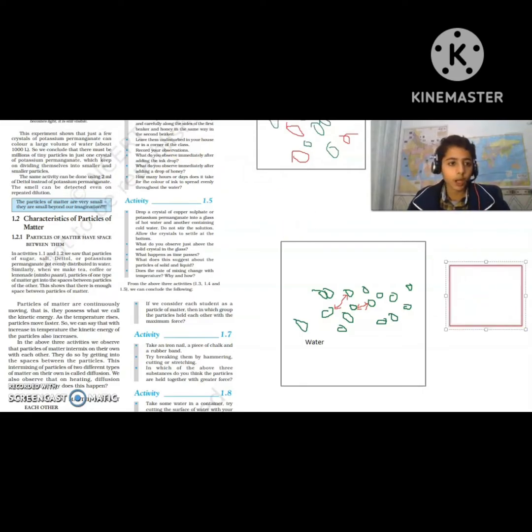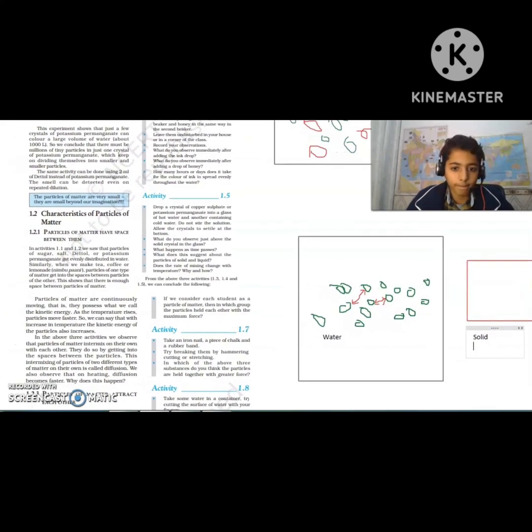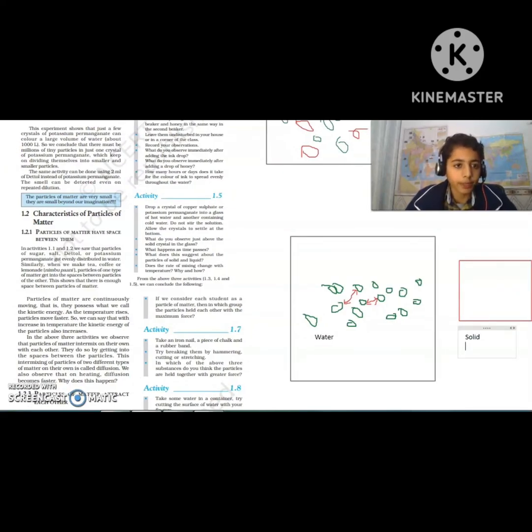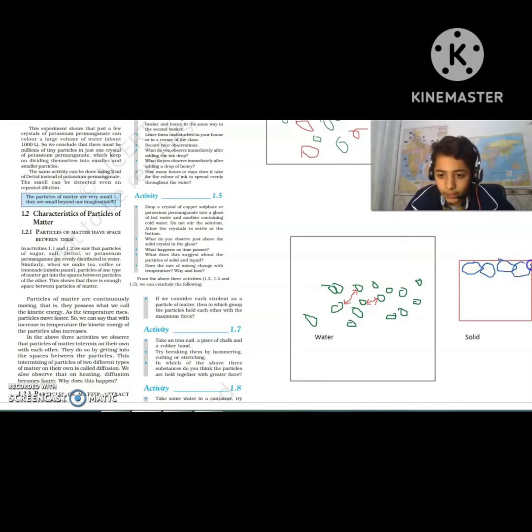Just think this is our solid, and I'll write here, solid. Now what will be the state of the particles present in the solid? Let's see. The particles in the solid will be like this. I will make it a little bit larger to understand clearly. And yes, my drawing is not so good on the laptop. They will be attached with each other. They are touching, and the intermolecular spaces between them will be negligible or very small.